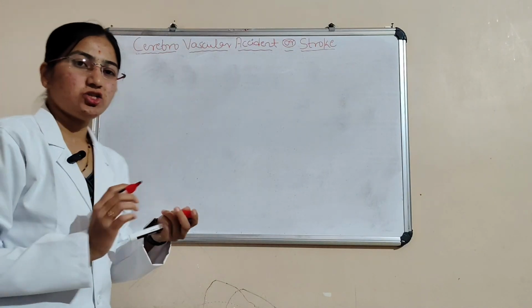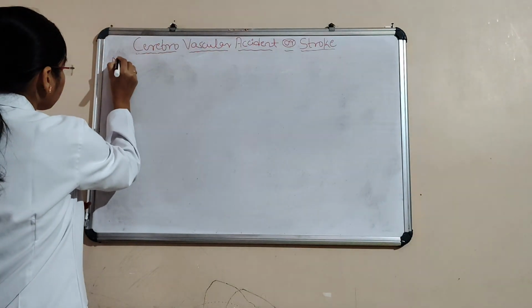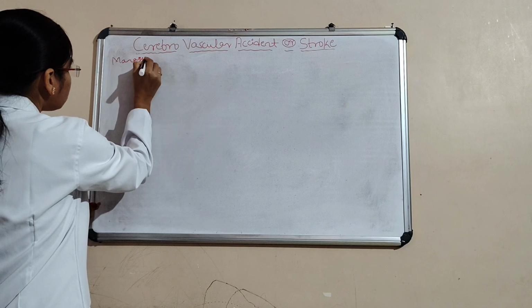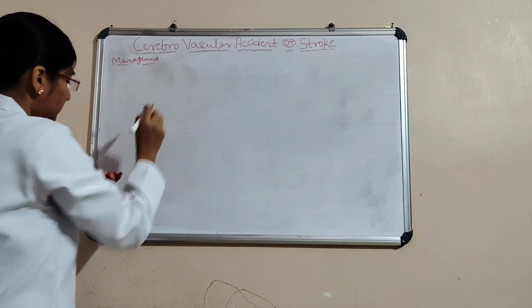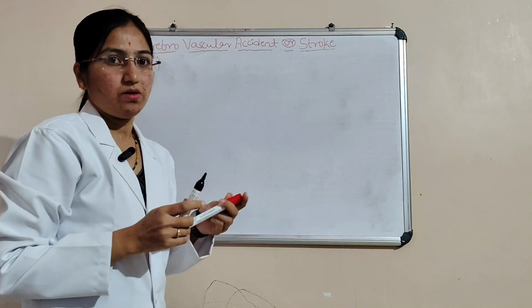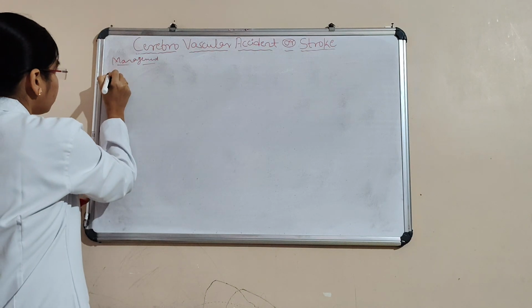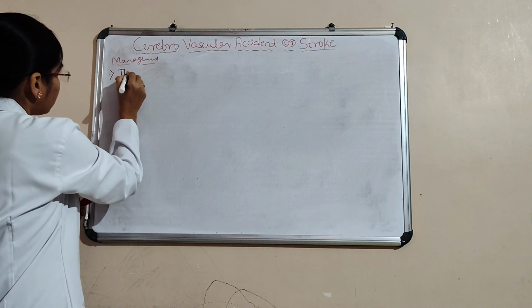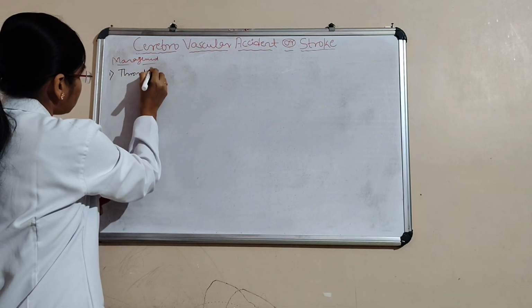Next, we'll see the management. In this, first we'll see the medical management. First, thrombolytic agents.